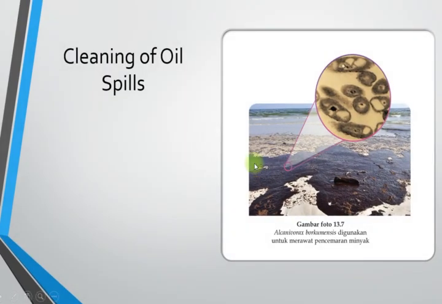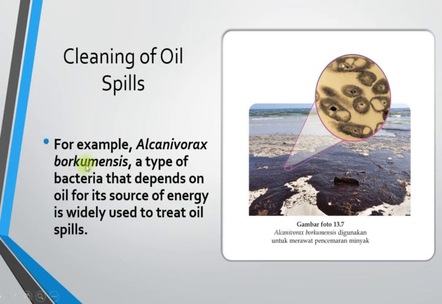For example, Alcanivorax borkumensis is a type of bacteria that depends on oil for its source of energy and is widely used to treat oil spills. So in bioremediation, we use the bacteria to clean the oil spills in the sea.